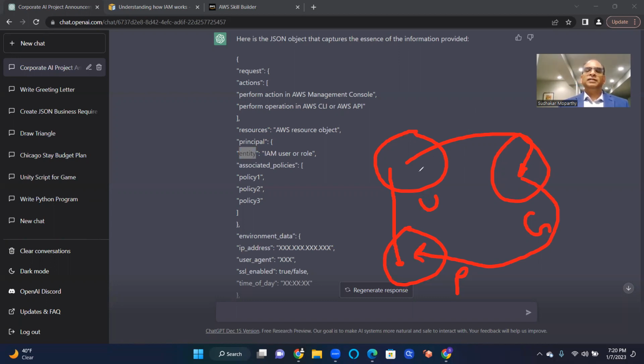So at the end of the day, there is a user or other identities, applications also can have access to these policies, and these applications can be put in these groups.